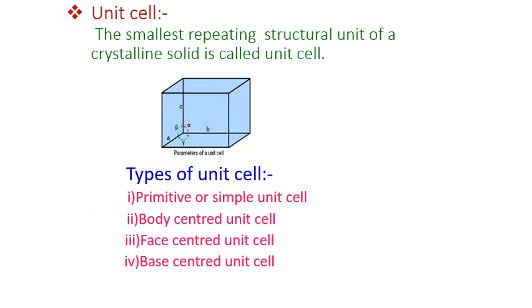Now next topic is unit cell. It is the smallest repeating structural unit of crystalline solid. The crystal consists of an infinite number of unit cells.